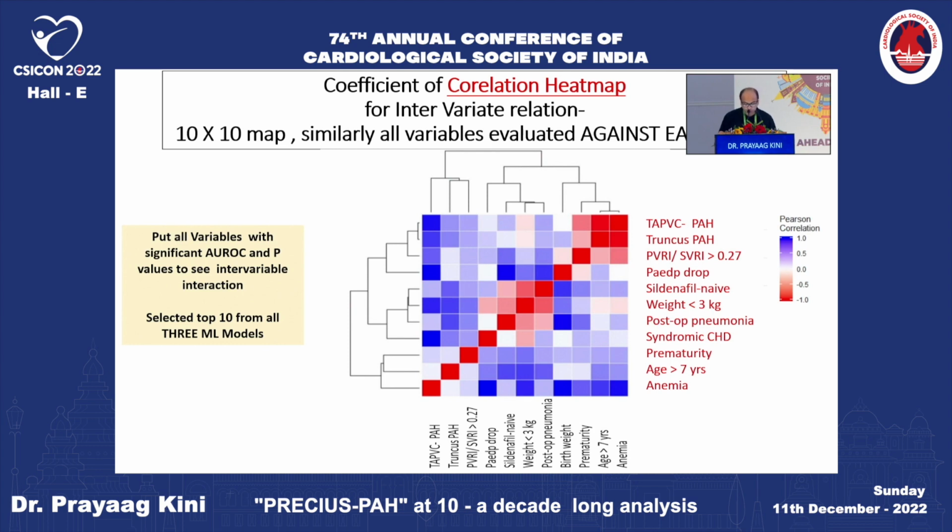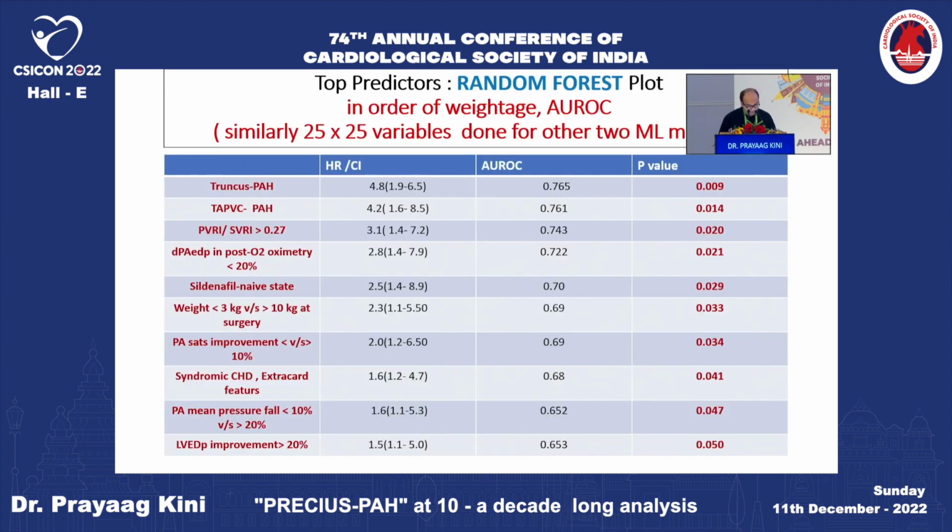If the PAEDP drop was less than 20%, if the sildenafil naive patient was more likely to get. Weight less than 3 kilos, post-op pneumonia, syndromic children were more likely to get, prematurity was more likely to get. Can I go a little ahead, sir? Can I take some time? Sorry, sir. So then this is the random forest plot.